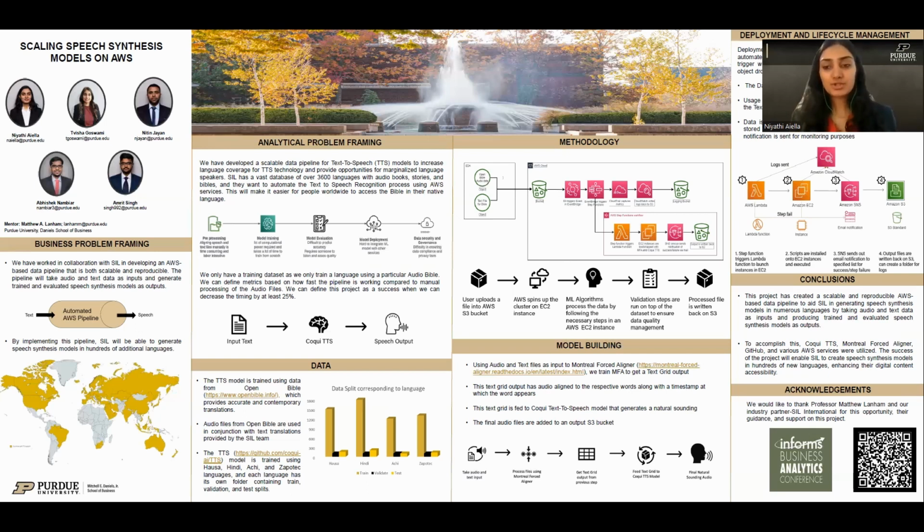So coming to the conclusion, this project has created a scalable and reproducible AWS pipeline, which facilitates us to throw light on many rich languages which are not very popular. This will not only help people who have reading disabilities, but will also help languages which don't really have a lot of popularity in the world to gain more popularity.